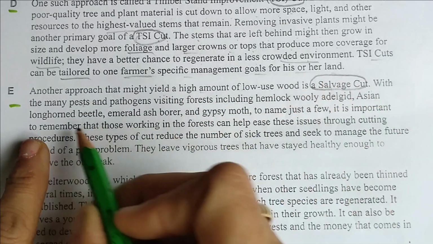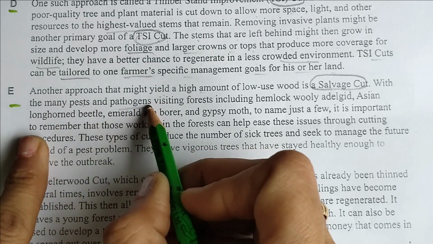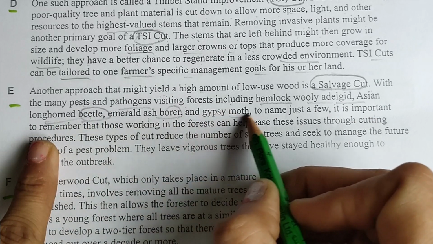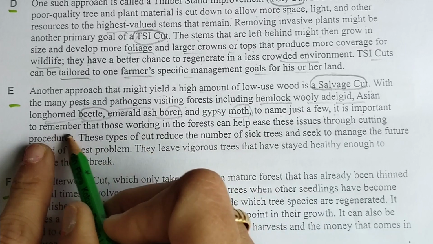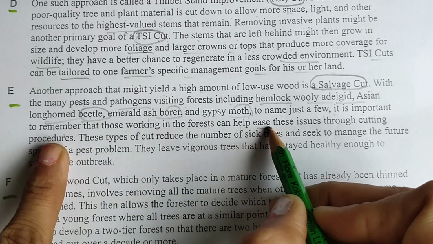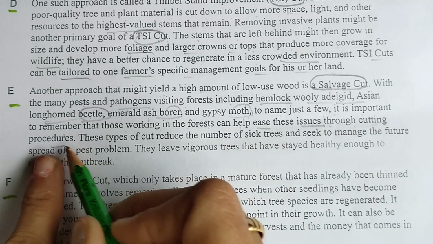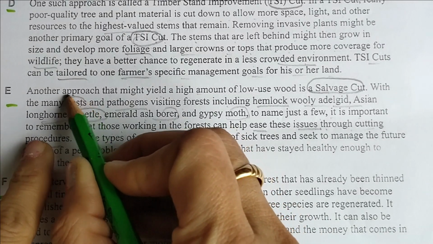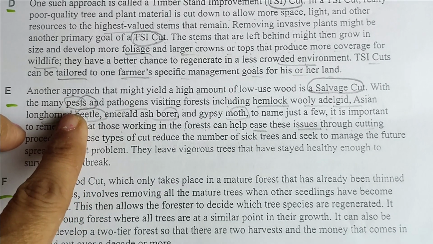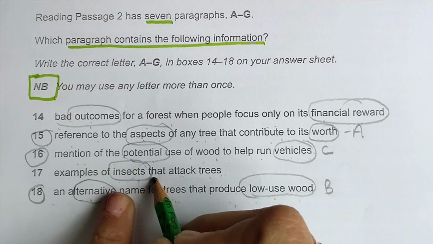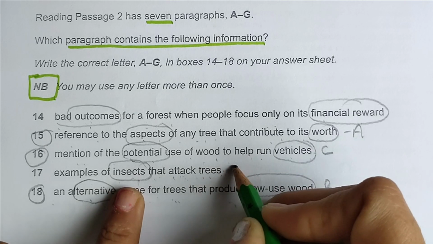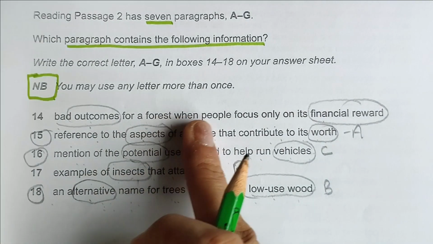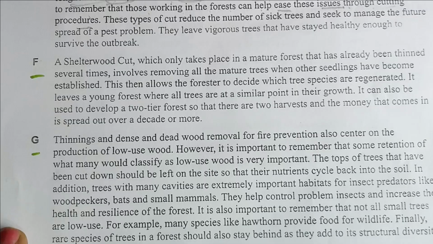Now E paragraph: another low use wood is salvage cut. This is also what we are looking for. With the many pests and pathogens visiting forests, including hemlock woolly adelgid, Asian longhorned beetle, emerald ash borer and gypsy moth, to name just a few, it is important to remember that those working in the forest can help ease these issues through cutting procedures. The first line was saying many pests, so no need to read further. So here are examples of insects that attack trees. So definitely we will go with E paragraph. So one is left: bad outcomes for a forest. Two paragraphs are left. Let's read them.